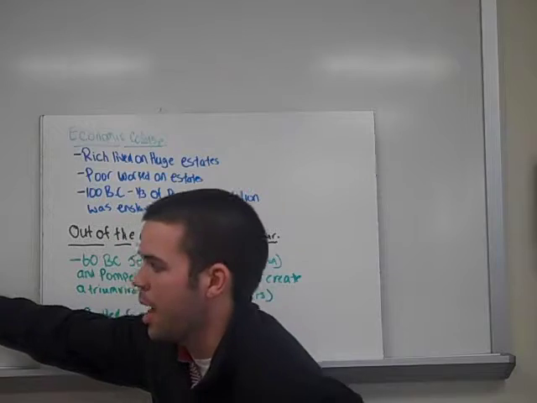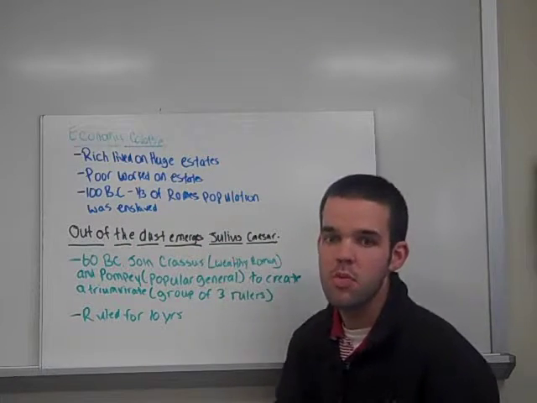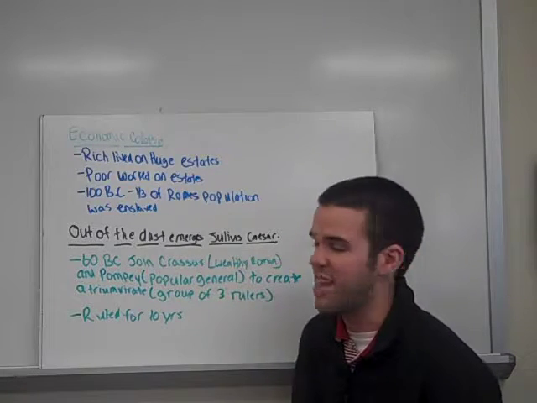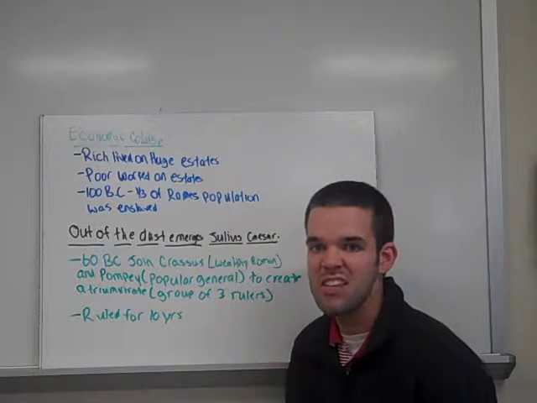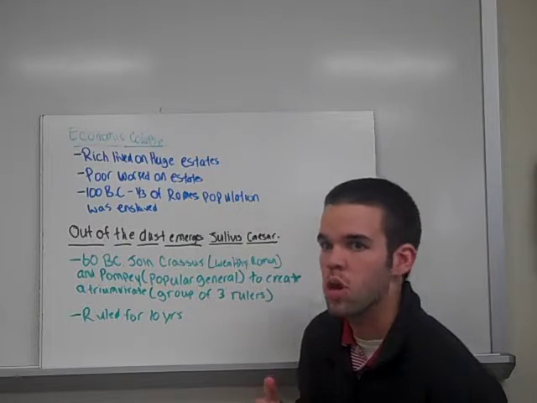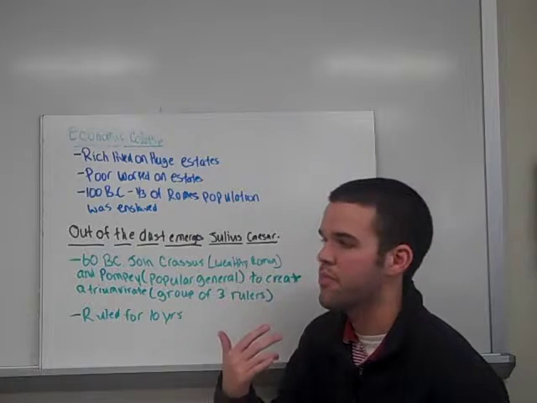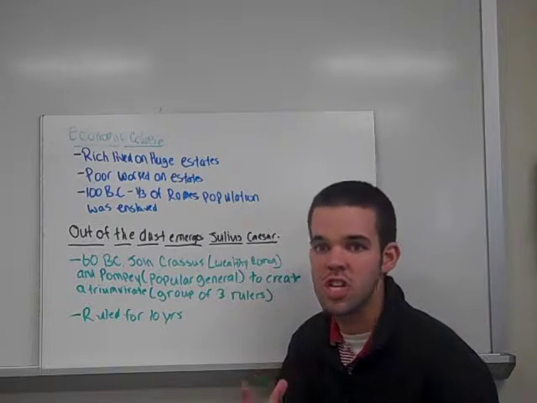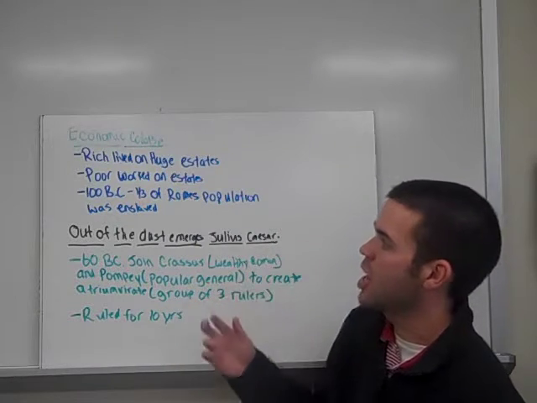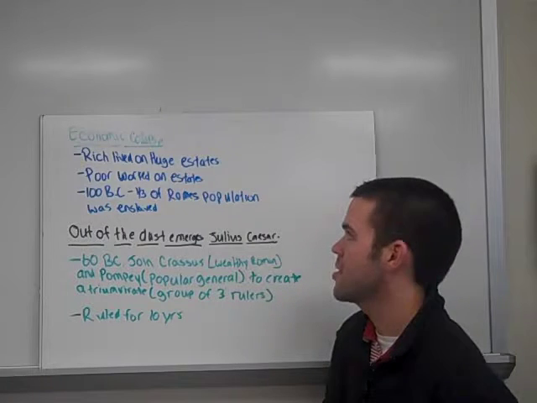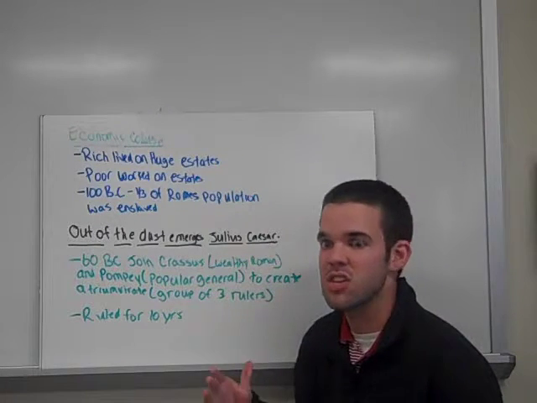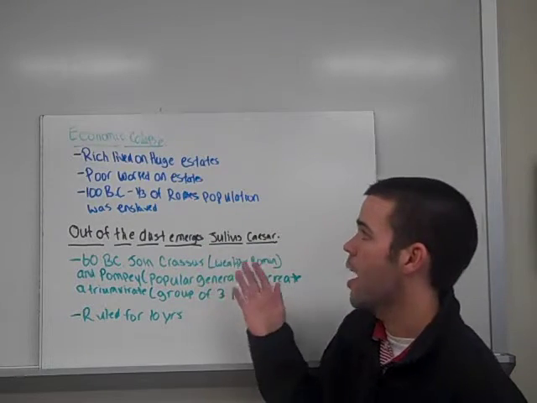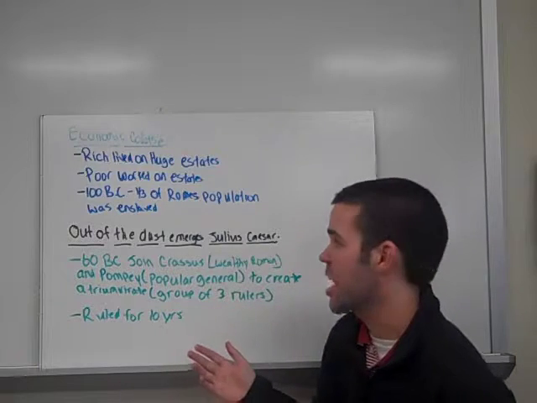Other issues that began to happen was an economic collapse. The rich began to live on these huge estates. The poor worked on the estates like slaves. Very similar to the plantation style that you'll learn about in 7th grade, more of plantation Civil War style. This was really the first introduction of that style. By 100 BC, 1/3 of the Roman population was enslaved. That's how serious it had become as far as an economic collapse. People had to work off their debts, and so people were enslaved because of that.